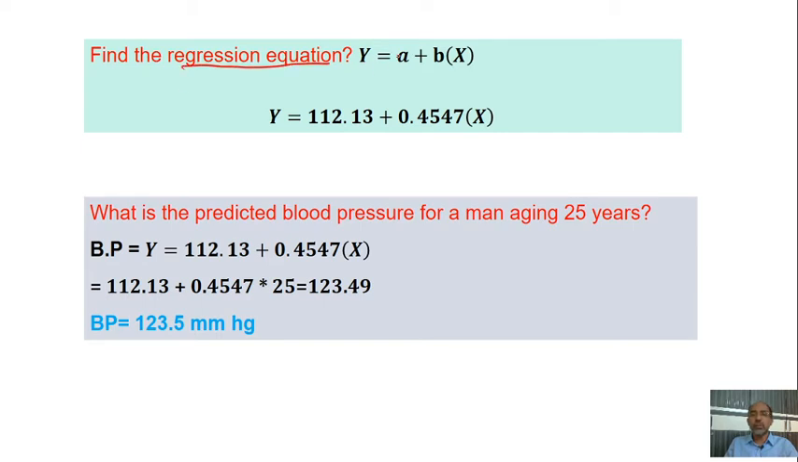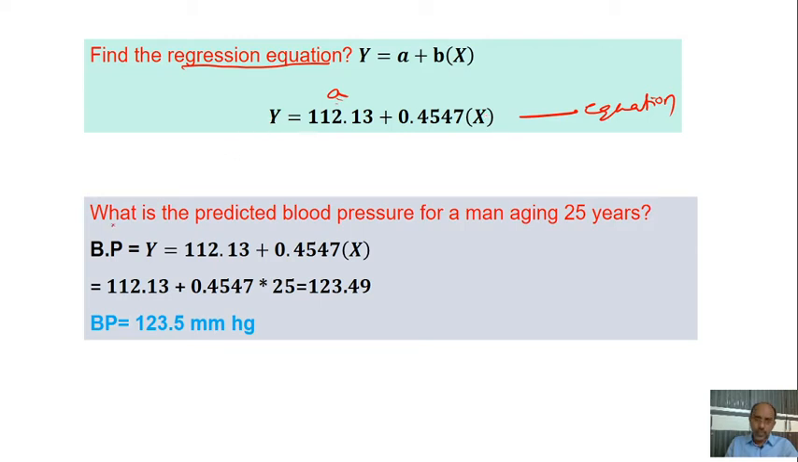As we know, y is equal to a plus bx, so a is 112.13, and the equation is y is equal to 112.13 plus 0.4547 into x. This is called an equation. When there is a variable, it is called an equation. X is a variable. So if you put a value for this, automatically you will generate the y value.